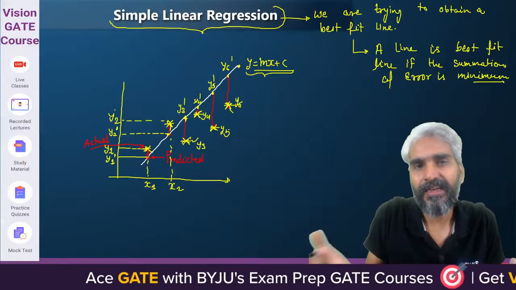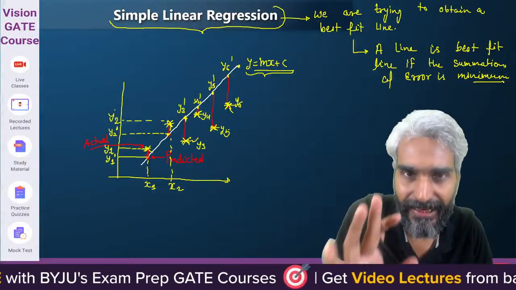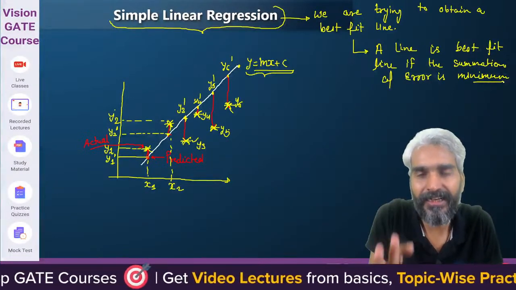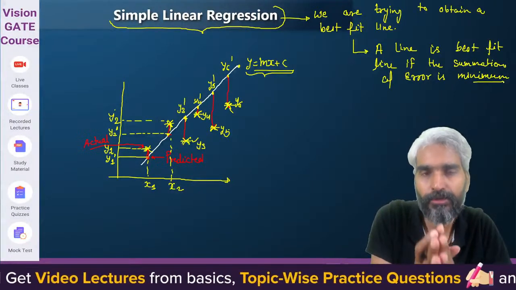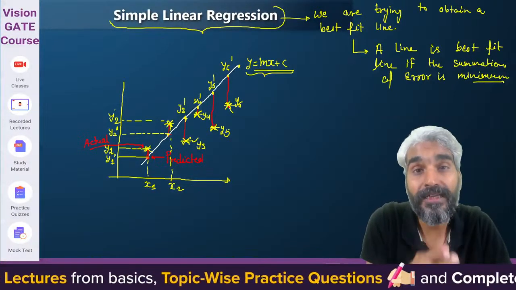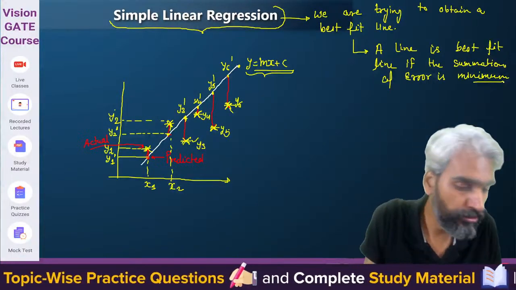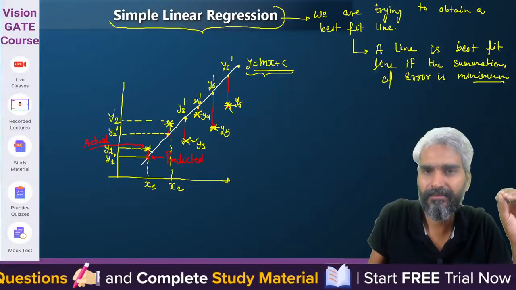So obviously we can understand that all the points cannot lie on a straight line. All the points cannot lie on the straight line which you are considering, but you need to choose a straight line such that the summation of the error is minimized. Yes or no? Got the idea what I am trying to do here?